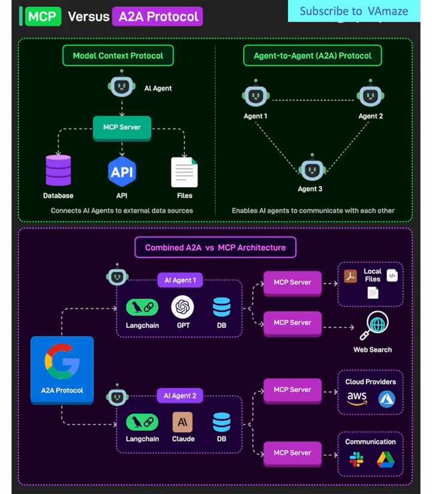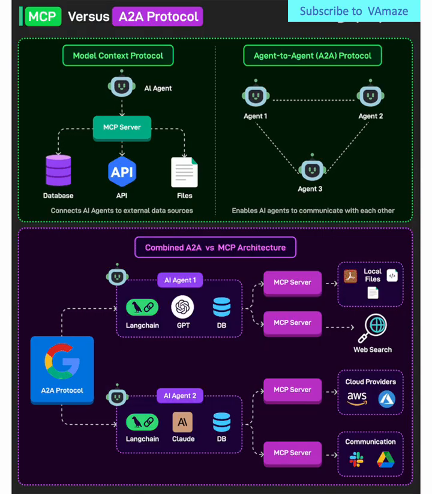Benefits of the MCP approach. The centralized model offers several advantages. First, it provides consistent security and access control. All external interactions are governed by a single point of control. Second, it simplifies agent development since developers only need to implement one protocol interface. Third, it enables easier monitoring and logging of all external resource access.